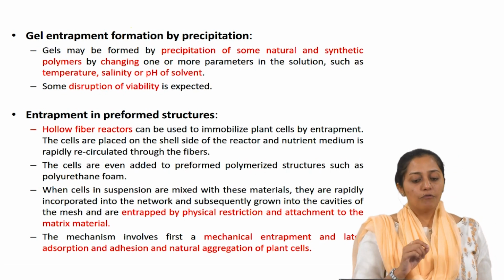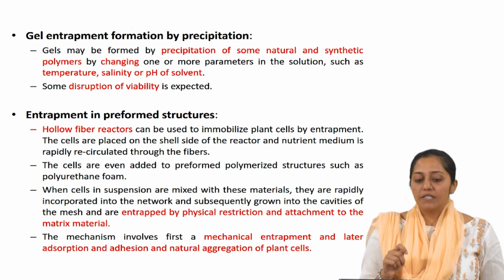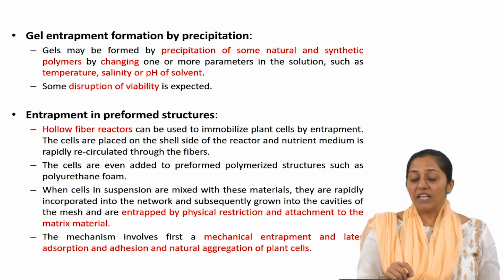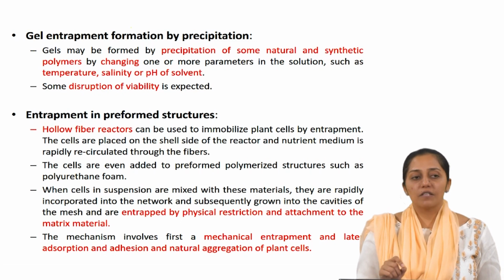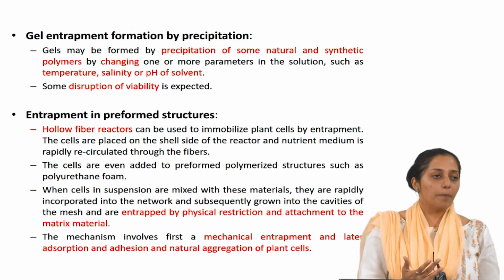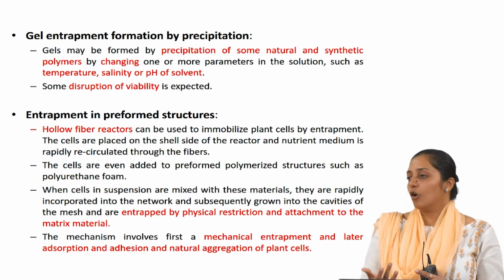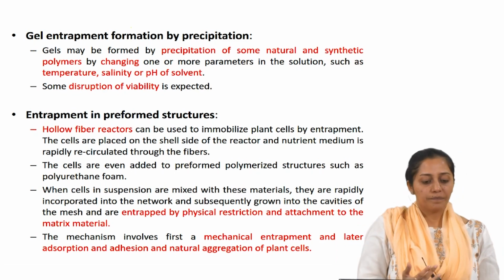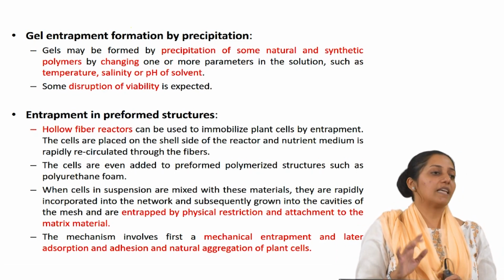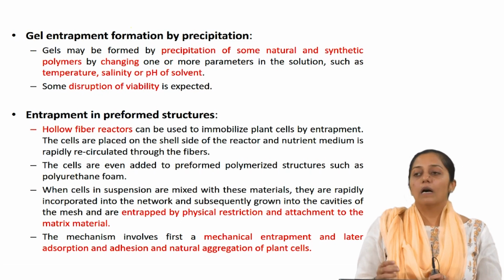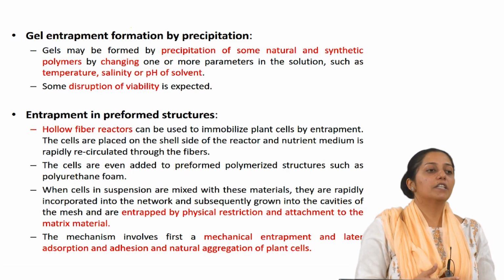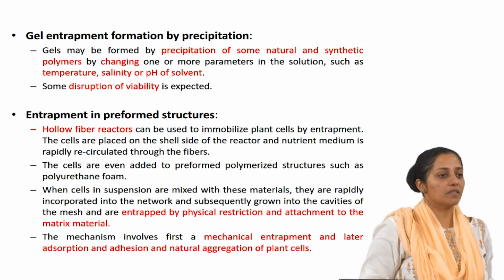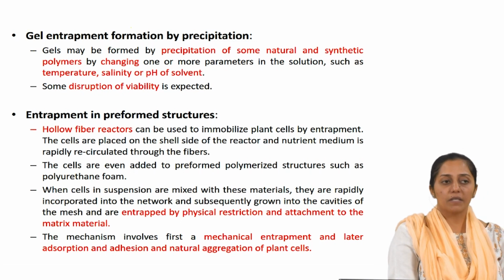Gel entrapment formation by precipitation. Gels may be formed by precipitation of some natural and synthetic polymers by changing one or more parameters in the solution, like the temperature, salinity or pH of the solution, and then the precipitation might happen. Some disruption in viability is expected in this process. So, after doing this, a check on the viability should be done. We have already studied different methods to check the plant cell viability, free plant cell viability. What were those methods?